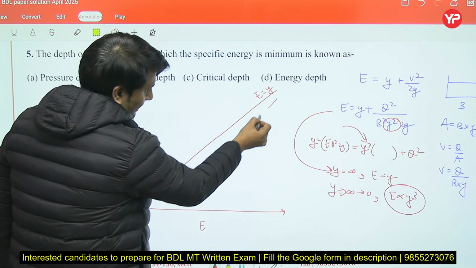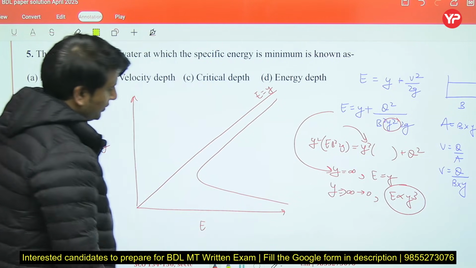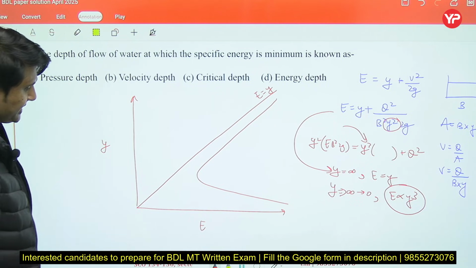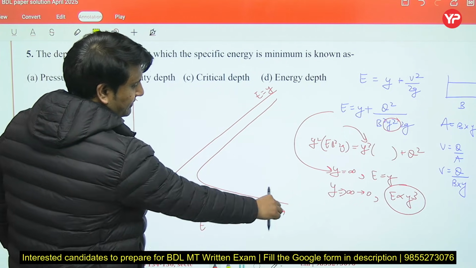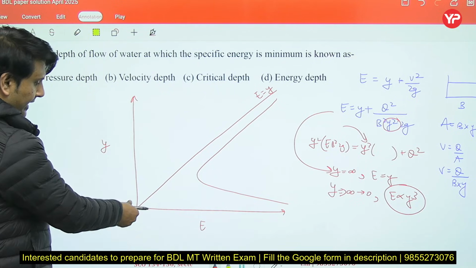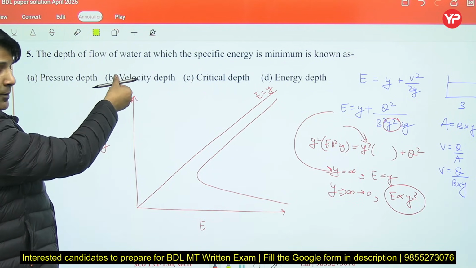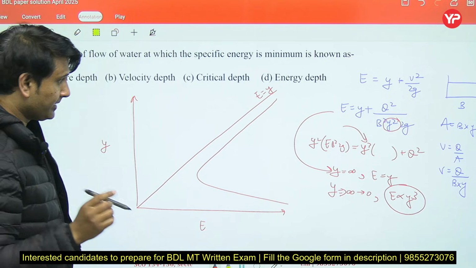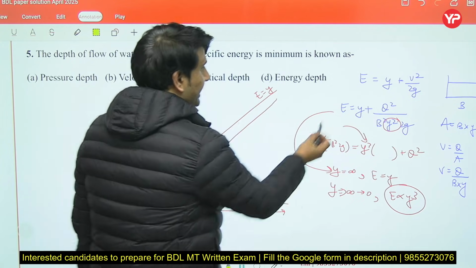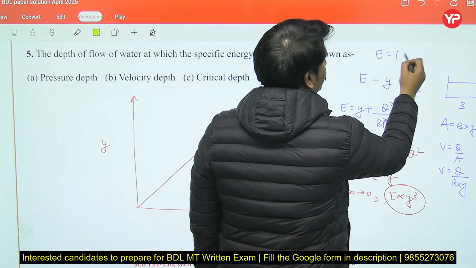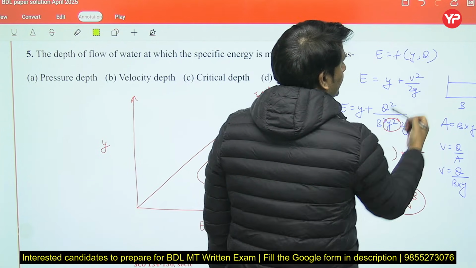So the curve will look like this. From this graph you can see that if I move towards the right side, the specific energy will increase, and if I move upward, then depth will increase. Also remember this thing as well: energy is a function of both depth and discharge.